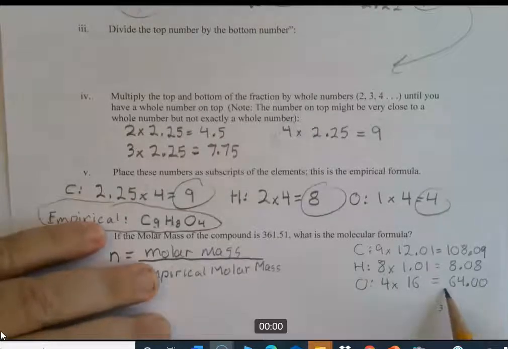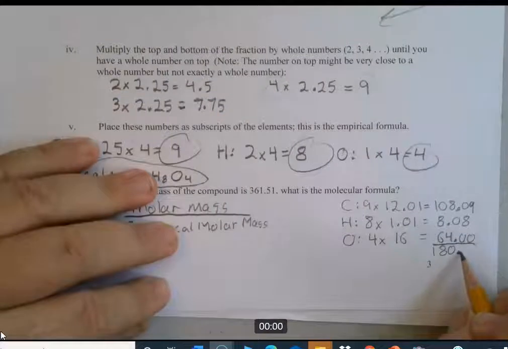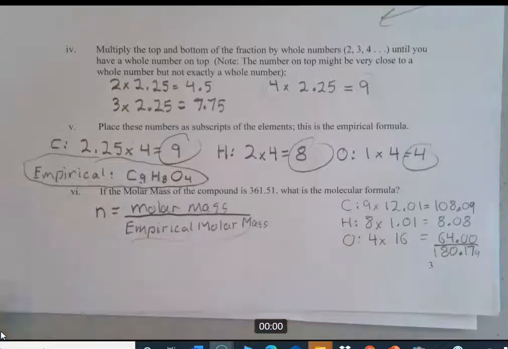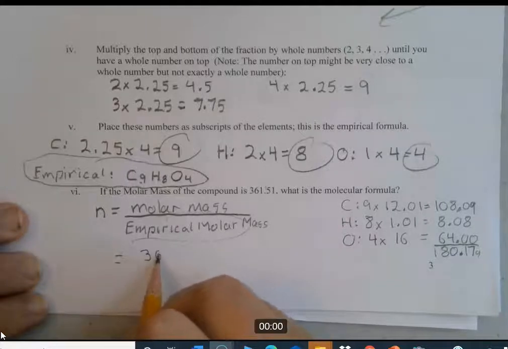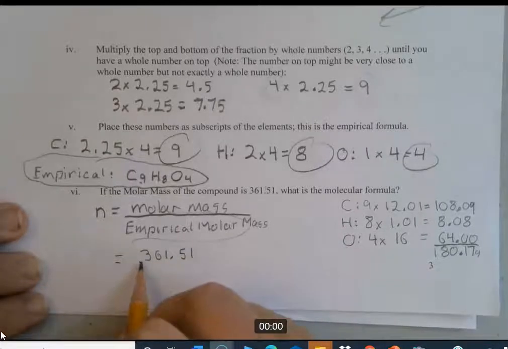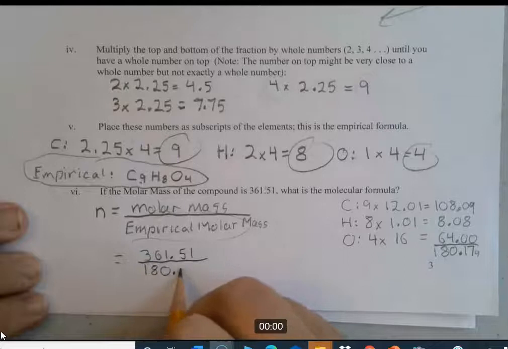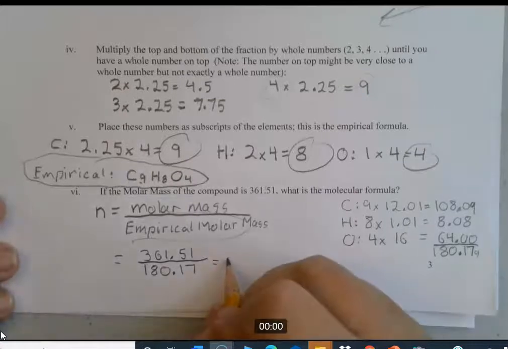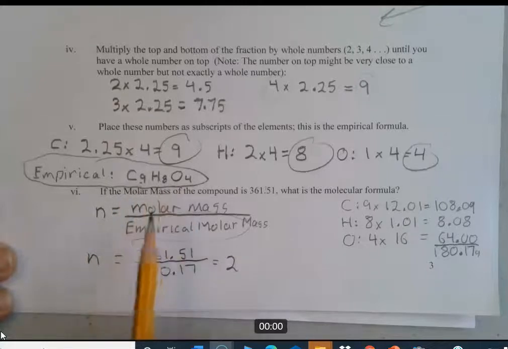Okay, and that's grams per mole. That's for the empirical formula. So we take the molar mass, this number, do it down here, 361.51, divided by the empirical molar mass that we just calculated, 180.17. Do the math on that, and that gives us virtually exactly 2, so let's call it 2. So that's our factor N. So that's what we're going to multiply these subscripts by to get the actual formula for the actual molecule.